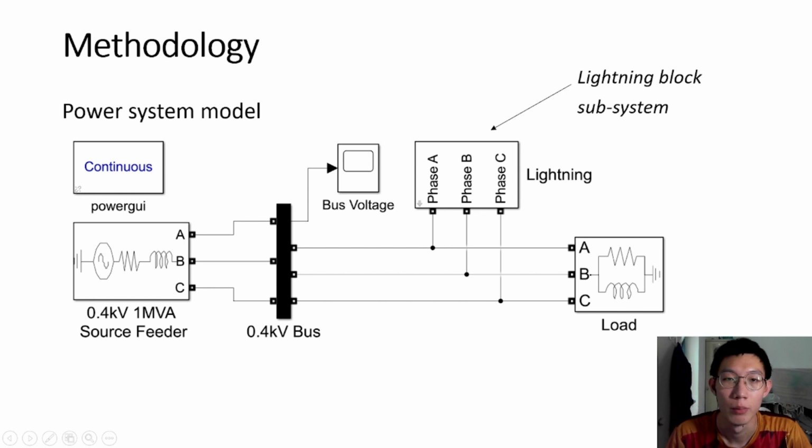This is the power system model that we built to simulate the impulse transient caused by lightning. This model consists of one MVA source feeder supplying 400 volts to the bus, and a three-phase load is connected to the bus. Each phase of the load is the combination of resistive and inductive load. And a voltmeter is also connected to the bus to measure the instantaneous voltage waveform of the bus. The lightning model is connected to each phase of the power line in order to introduce lightning strike. This lightning block is built by mathematical function, which will be explained later.